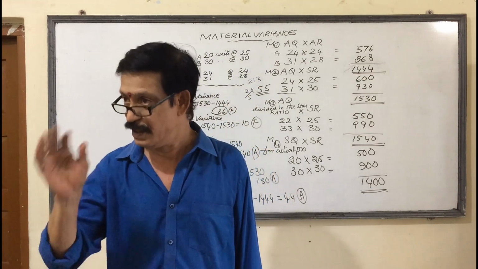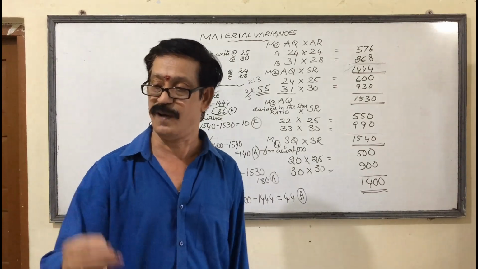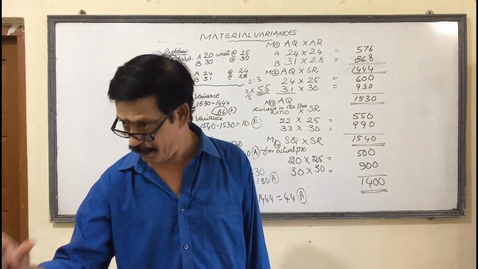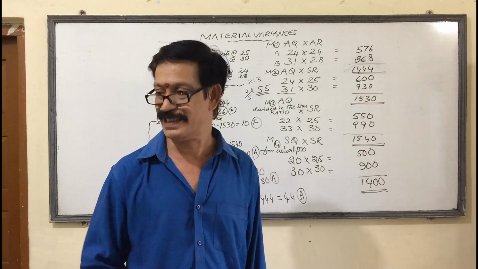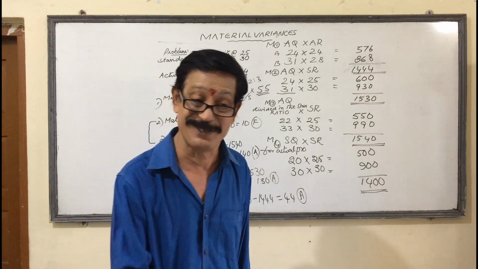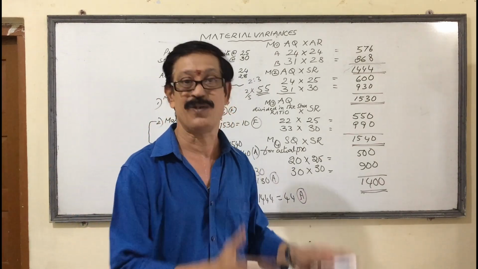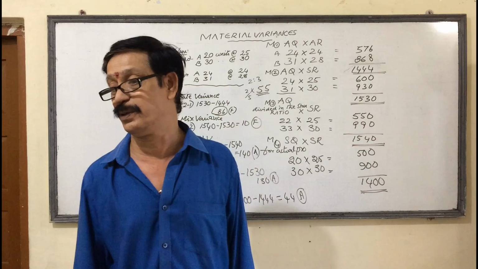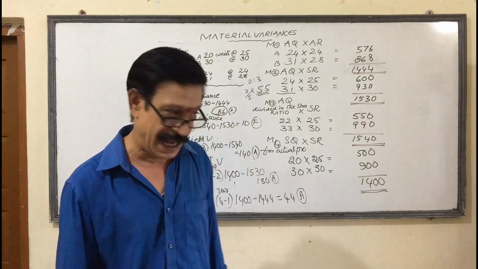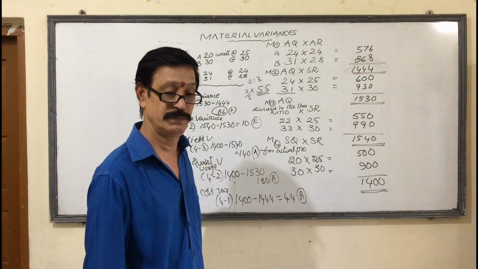Actual production means, suppose for 50% production, 2 hours study required. Suppose you got 60% production, how many hours required? For our actual production, how much the quantity required, we have to find out. Clear or not?